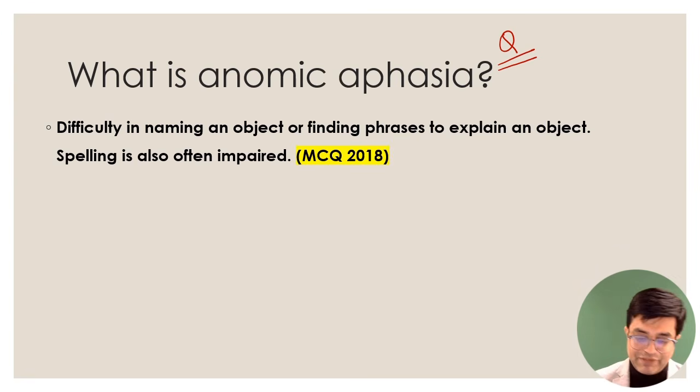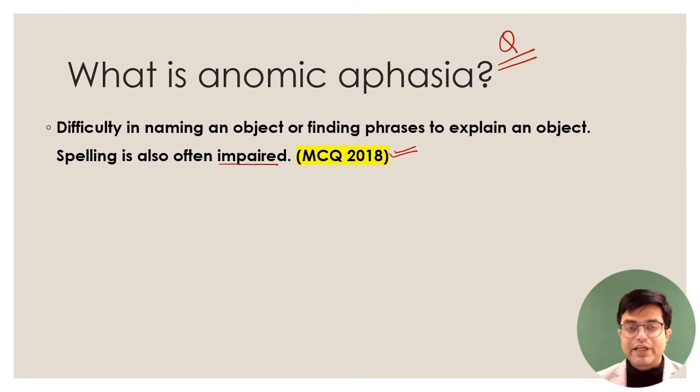So anomic aphasia is difficulty in naming an object or finding phrases to explain an object. Spelling is also often impaired in the patient. And MCQ 2018 FMG exam. Have you seen those people who would be like, "Arey, I was going to tell you something. There is a name I'm remembering." We often forget names of the things.